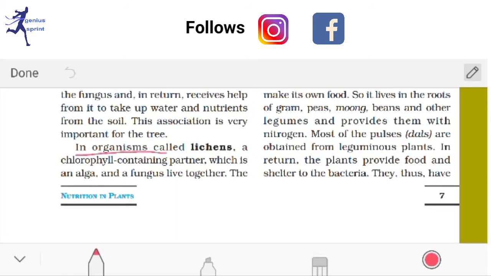See, in organisms called lichen, a chlorophyll containing plant partner, which is an alga, and a fungus live together. Okay, so what is lichen? A question can come. Lichen has a chlorophyll containing partner, which is an alga, and it can make its own food also. So these things are very important. What is lichen? What kind of organism is it? You should take this question from here.